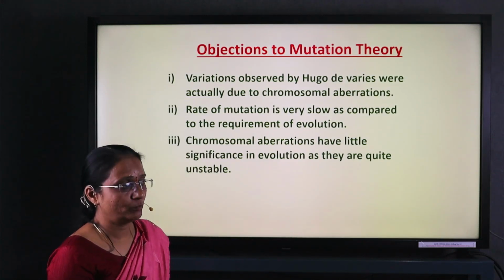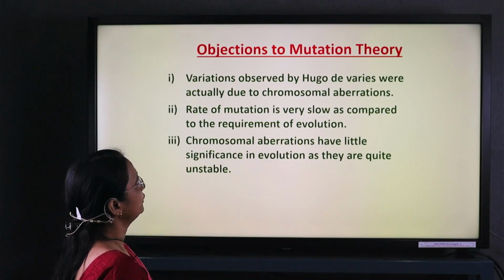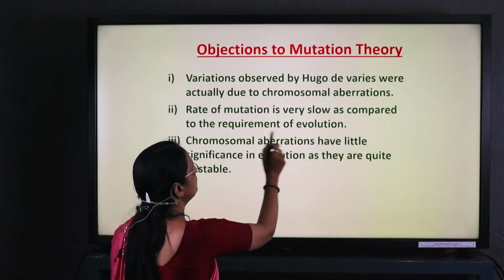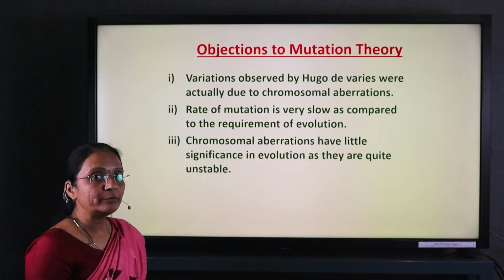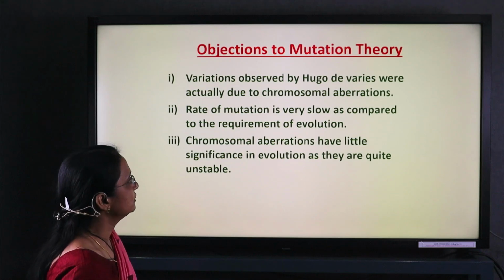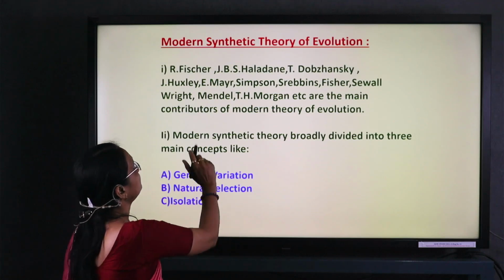Which are the objections to the mutation theory? The variations observed by Hugo de Vries were actually due to chromosomal aberration. The rate of mutation is very slow compared to the requirement of evolution. Chromosomal aberrations have little significance in evolution as they are quite unstable.